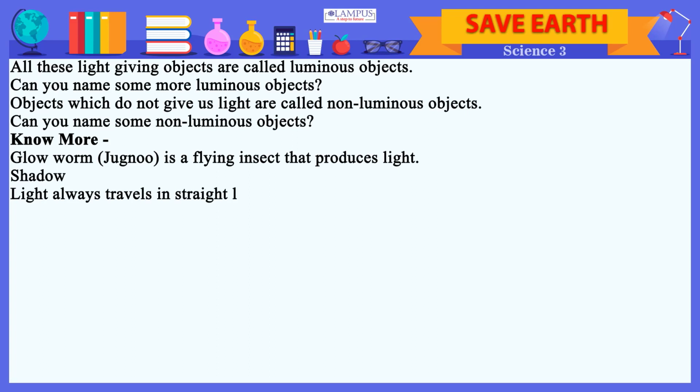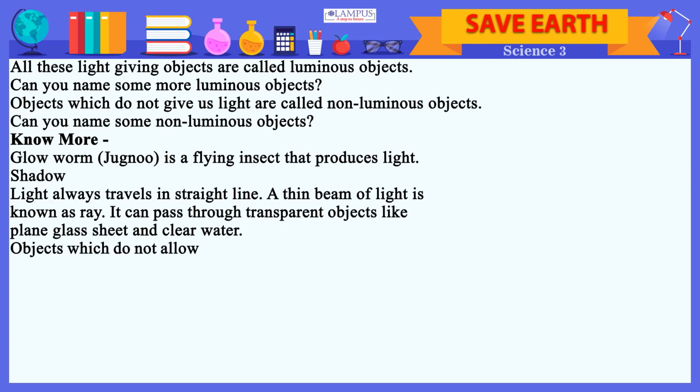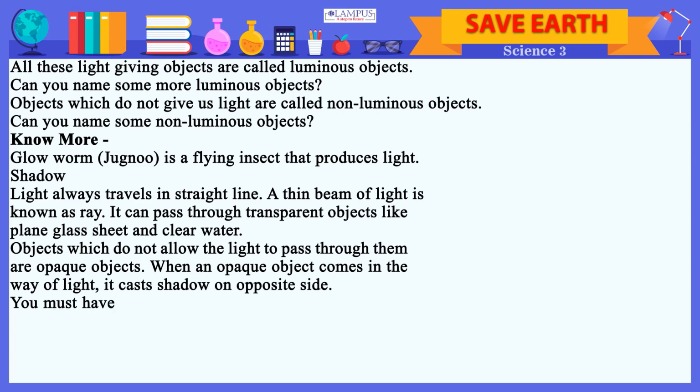Shadow. Light always travels in a straight line. A thin beam of light is known as a ray. It can pass through transparent objects like a plain glass sheet and clear water. Objects which do not allow the light to pass through them are opaque objects. When an opaque object comes in the way of light, it casts a shadow on the opposite side.